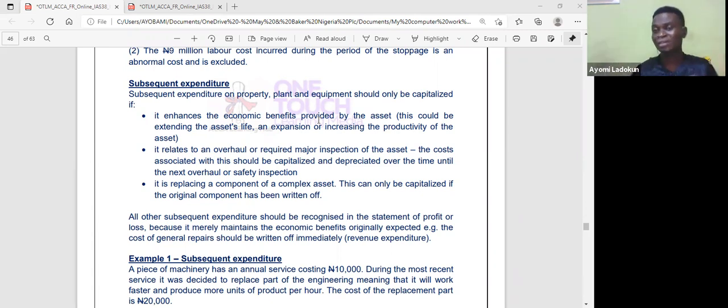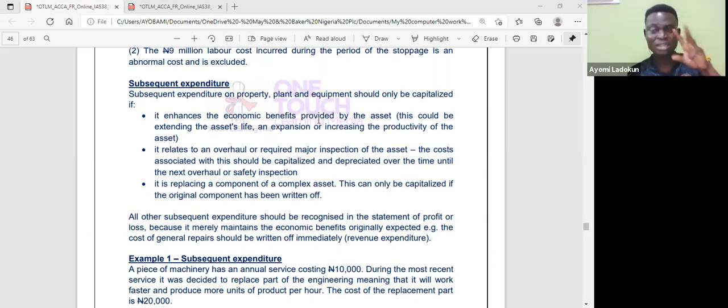A typical aircraft can be used for up to 50 years, but there are some components that have to be replaced every 2 years, every 3 years, every 5 years, and they are depreciated separately. So when you are replacing those components, obviously, the original component will be written off and the new component will have to be capitalized. That is what is meant by subsequent expenditure.